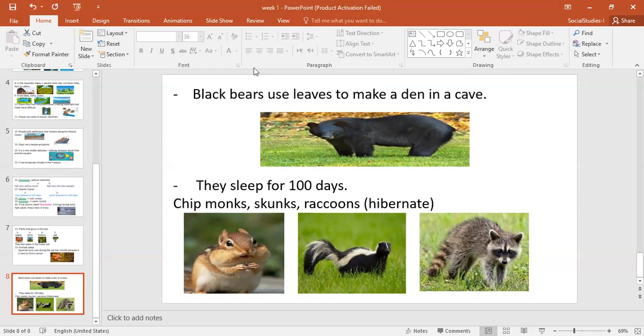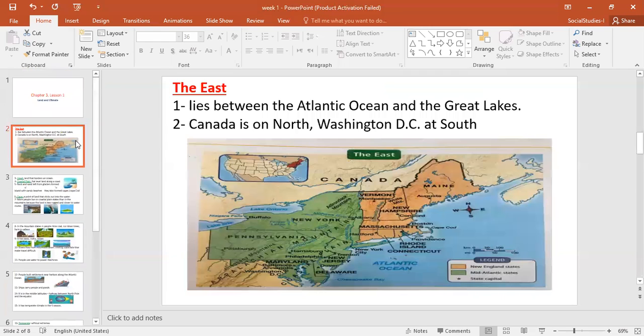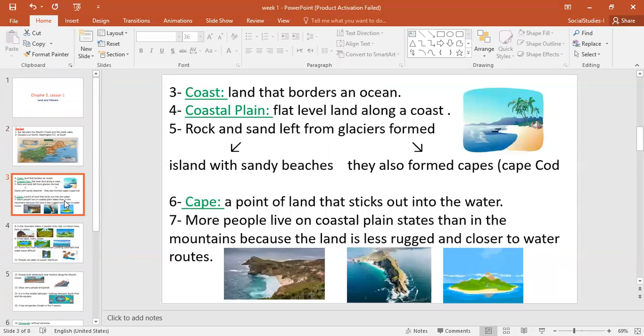That's it, guys. This is our lesson for this week. I wrote for you all the information related to the East. Again, this is the map, it's the location. The second slide is speaking about the coastal plain and the cape. Those are the landforms we can find in the East.